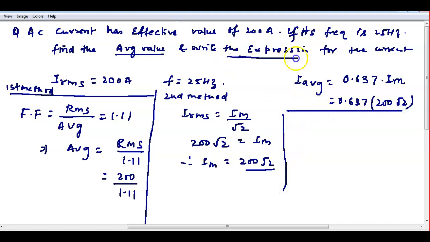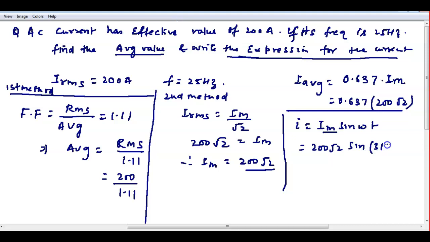Next, write the expression for the current. For the expression of the current, I require Im sine of omega t. Im we already found here, 200 root 2 sine of 2 pi f, 2 into 3.14 into 25 into t, as it is.